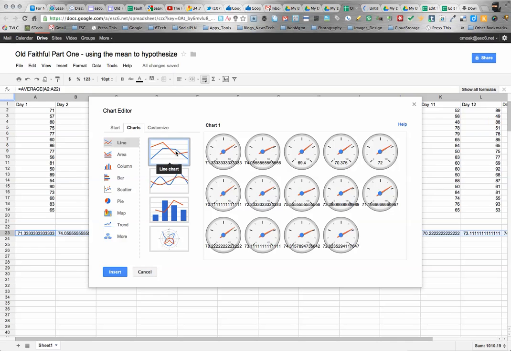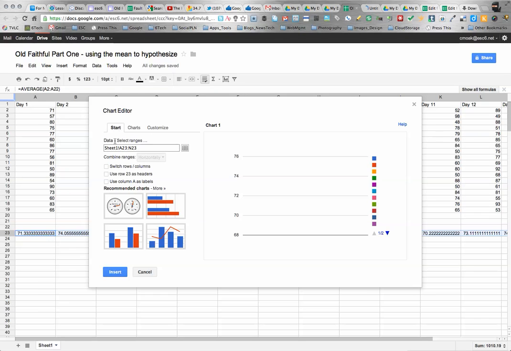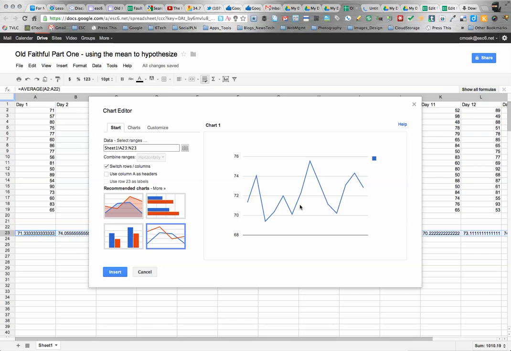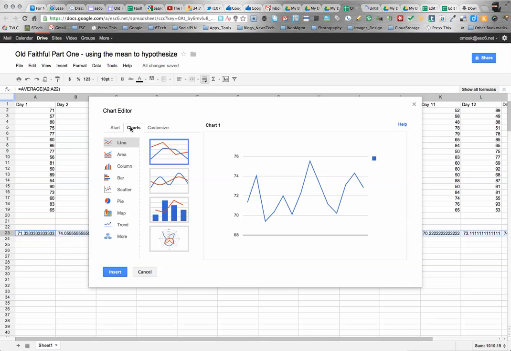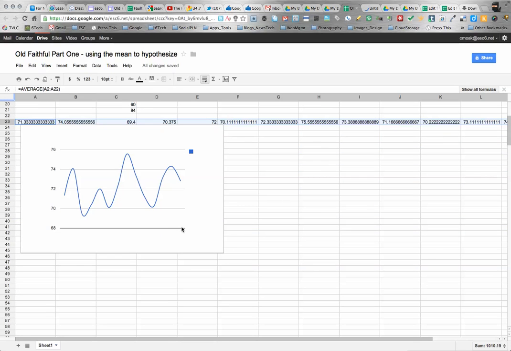And when I click on line chart, you'll notice I don't get any data. Well, that's because our data is across in a row instead of in a column. It's accustomed to having it in a column. So if I'll go back to the Start tab here, and if I switch rows and columns, that tells it to go look at the row as a column, and it'll give us our data there. And so basically this is the data that I want. So I make sure I have my line. You can even do a smooth line if you don't want to do a jagged line. I'm going to do a smooth line and insert that into my spreadsheet, and that's basically what you need to do.